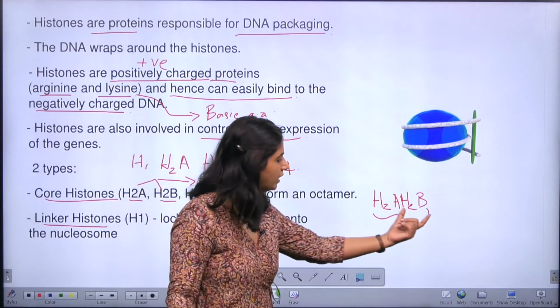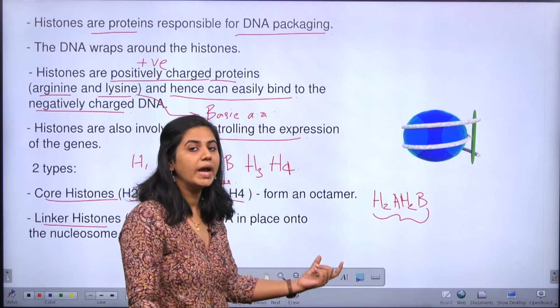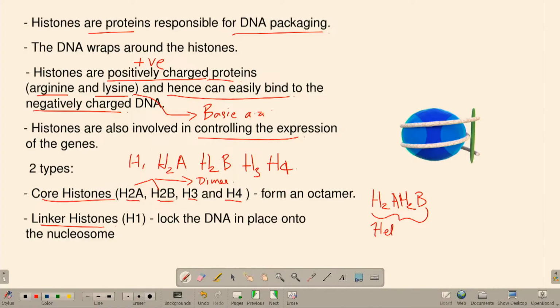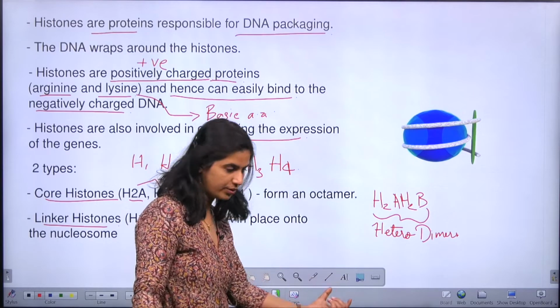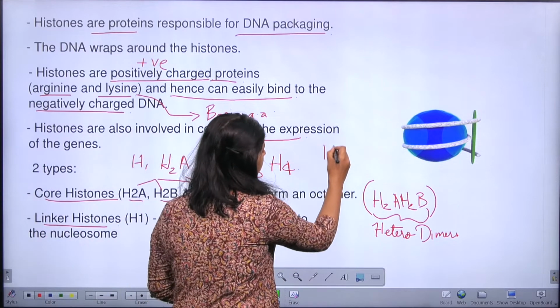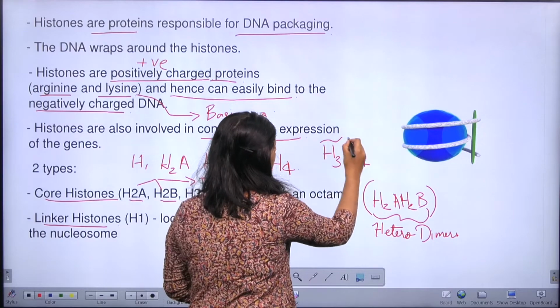Both of the proteins are different, H2A is different, H2B is different, so we can call it a heterodimer. So H2A, H2B combine to form a heterodimer. Similarly, H3 and H4 combine to form a heterodimer.